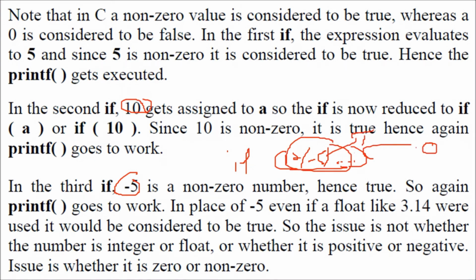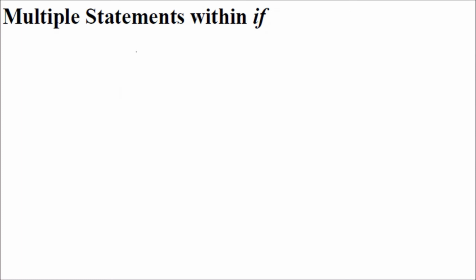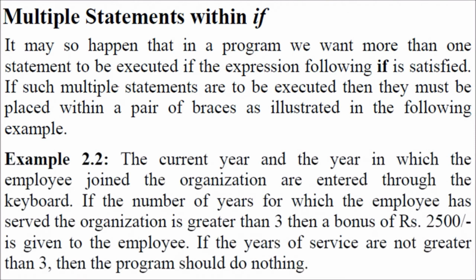So any number here will be true except 0. Multiple statements within if. You can have multiple statements. By now we have just seen that our execution was what? If the condition here, then this line. So if this condition is true, this line is going to execute. If the condition is false, this line is not going to execute.